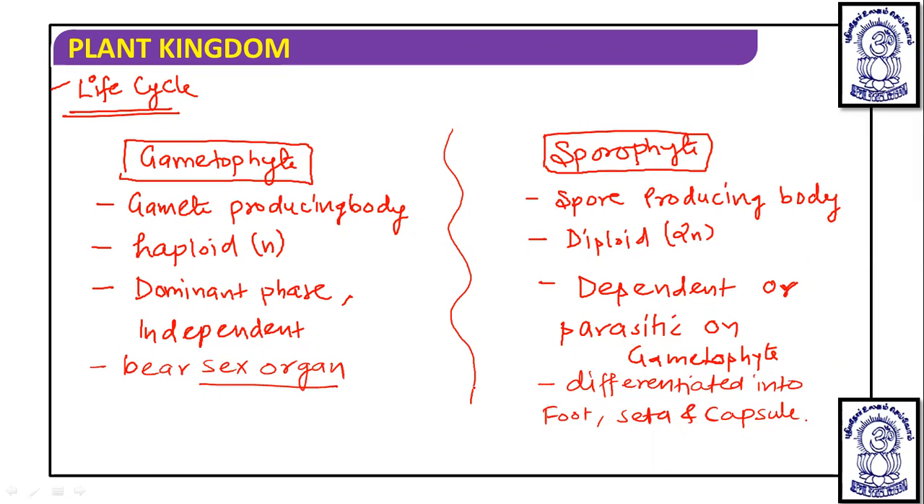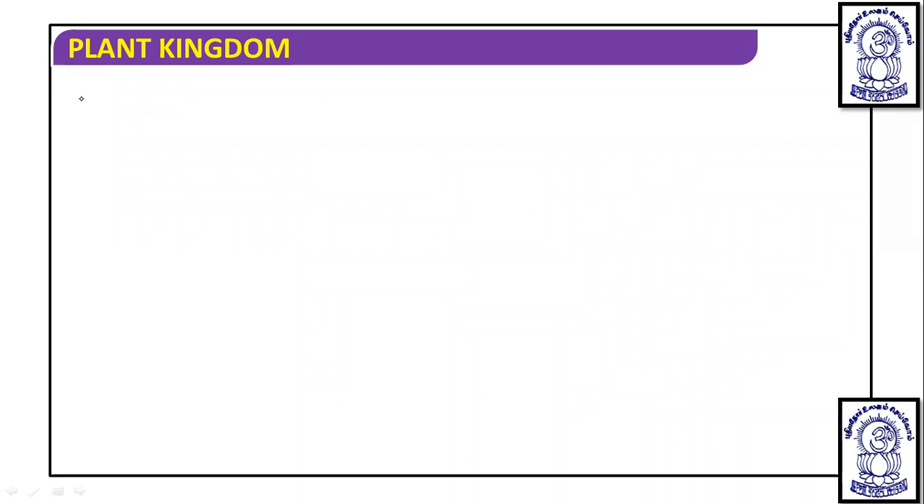Now we are going to discuss the life cycle, and before studying the life cycle in detail, we have to know the structure of the sex organs, that is antheridium and archegonium, which are going to be present on the gametophyte. So first we talk about the structure of antheridium.